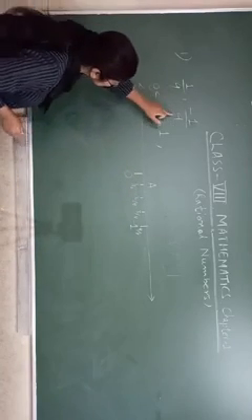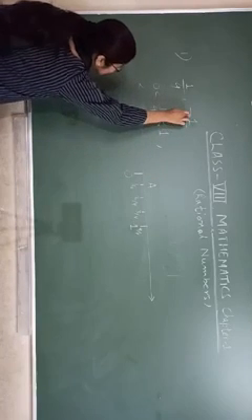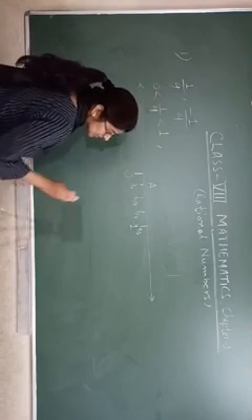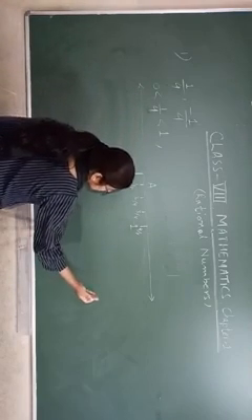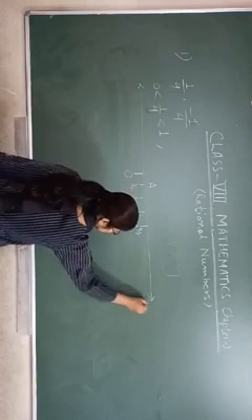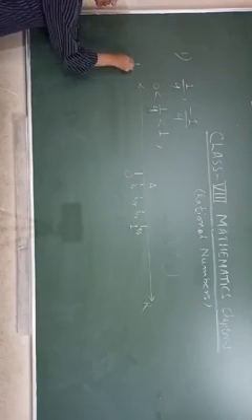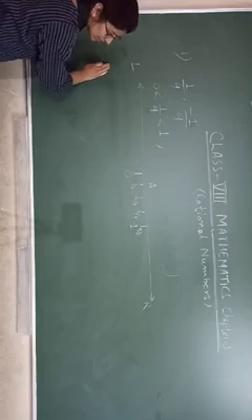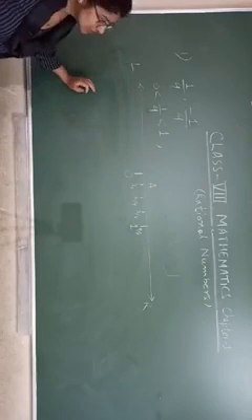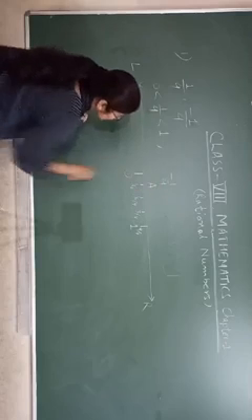Now we have to represent minus 1 by 4. It has a minus sign, and you know that positive integers are represented on the right side of the number line. This is your right hand side, and this is your left hand side. So negatives we will represent on the left hand side of 0. This is 0, and on the left hand side are negative integers. So you are looking at minus 1 upon 4.